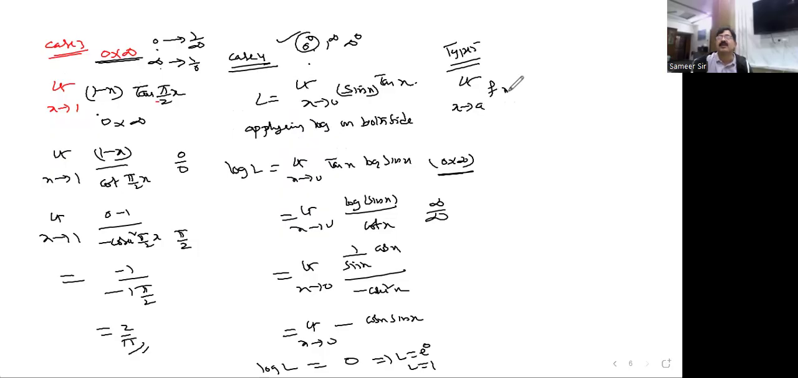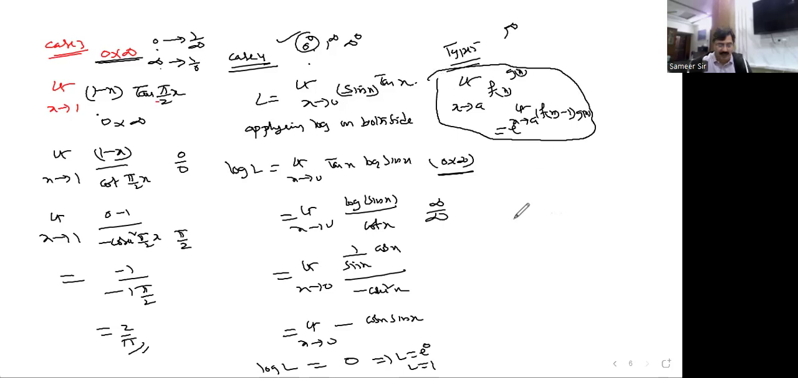Limit x tends to a, f of x to the power of g of x. Wherever you see 1 to the power of infinity form, you will have to use the Cauchy formula. What is that? What is said here? e to the power of limit x tends to a, f of x minus 1 into g of x. You are supposed to use this formula.